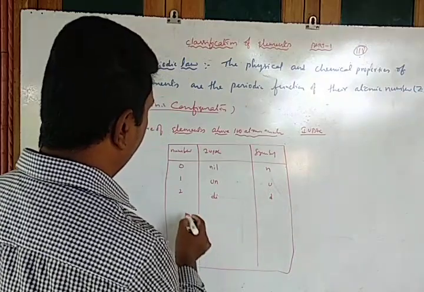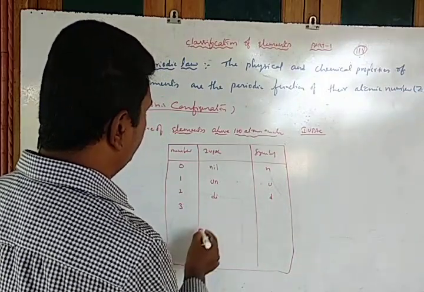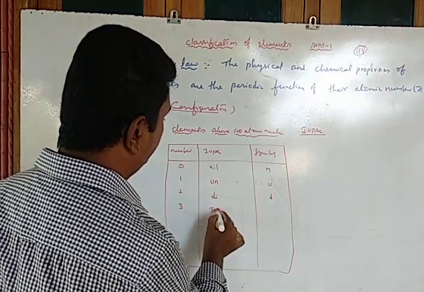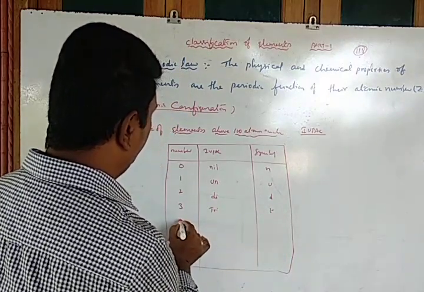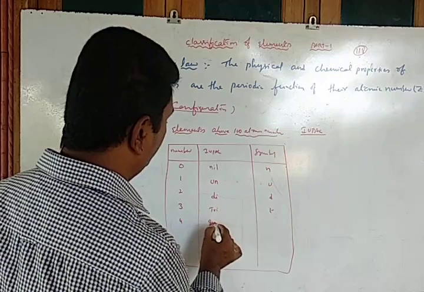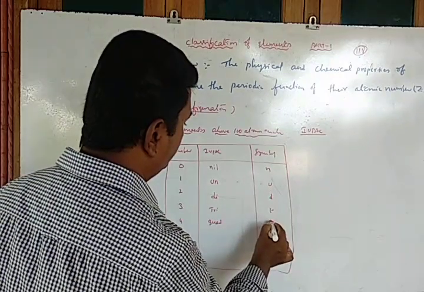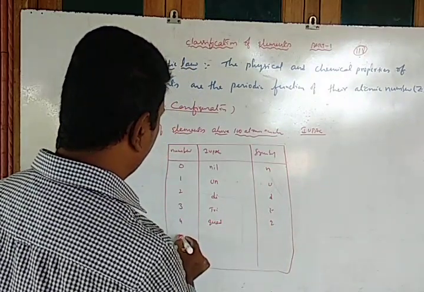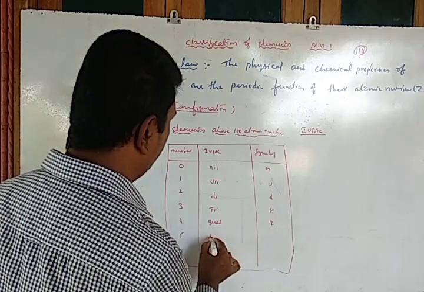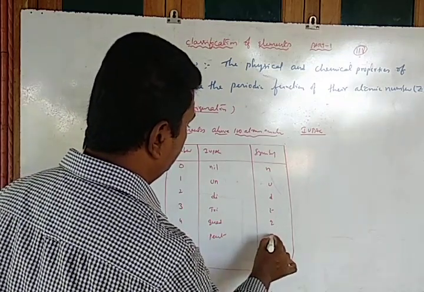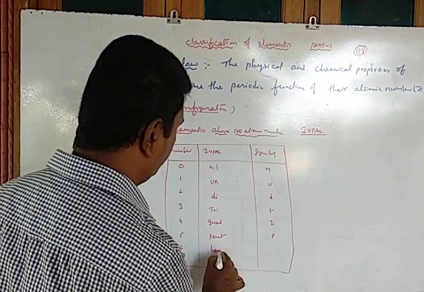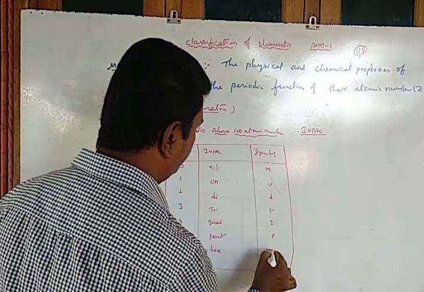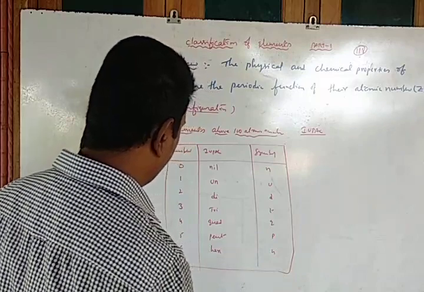For 3, it is represented with tri. For 4, quad, Q, A, D, represented with Q. 5, penta, P. 6, hexa, small h.